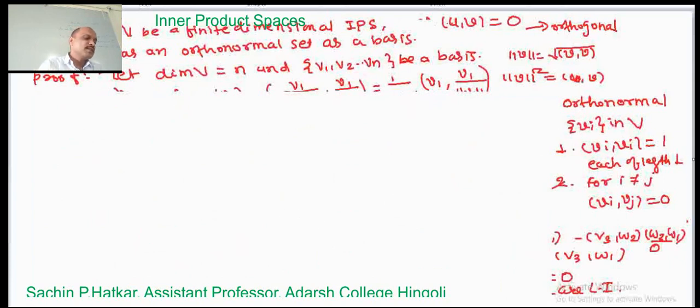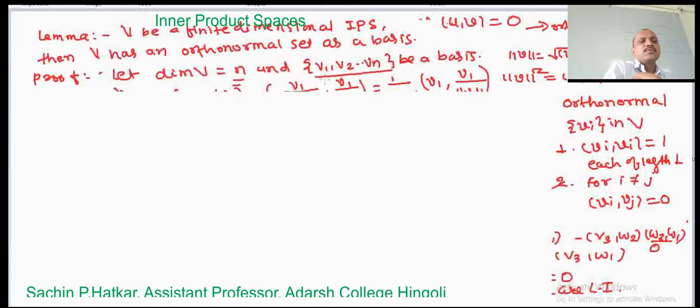But here the dimension of V is equal to n, and there are v1, v2, ..., vn. For v1 we constructed w1, for v2, using the first two vectors, we constructed w2, then for v3, using these three vectors, we constructed w3.